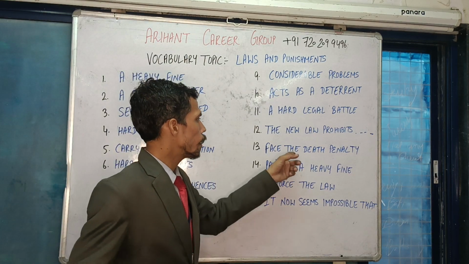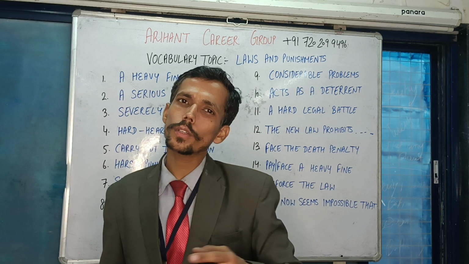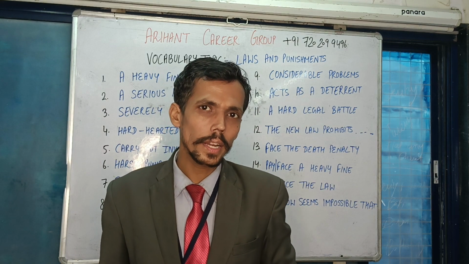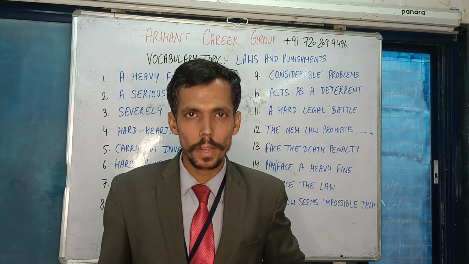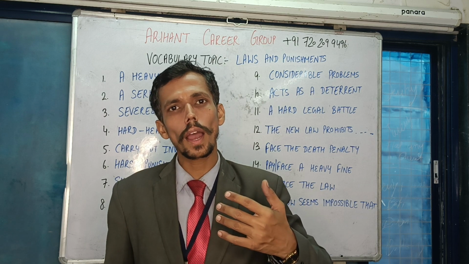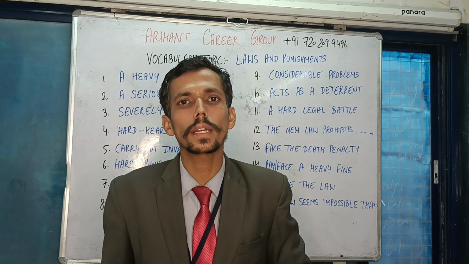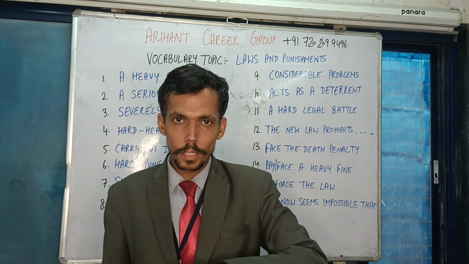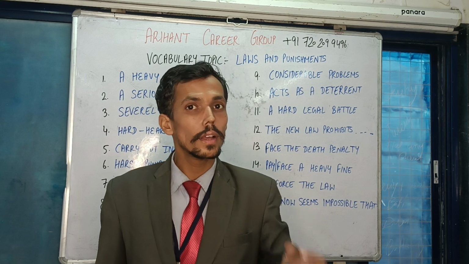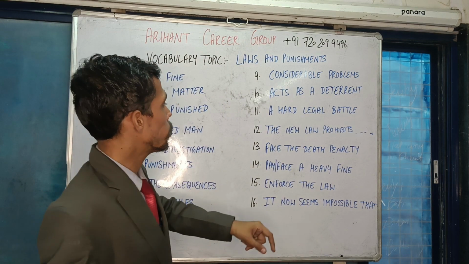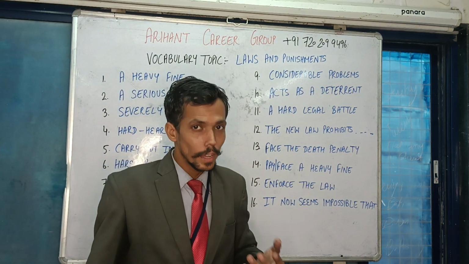Next phrase here is "face the death penalty." When I say that, I'm going to talk about the culprits, the persons who have committed a crime, correct? And who is the victim? The victim is the person who has been victimized, who faced negative situations when culprits were committing a crime against him or her. So that person will become the victim. The person committing the crime is the culprit, or I can say culprits. So I can say that the culprits will face the death penalty for committing such a heinous crime.